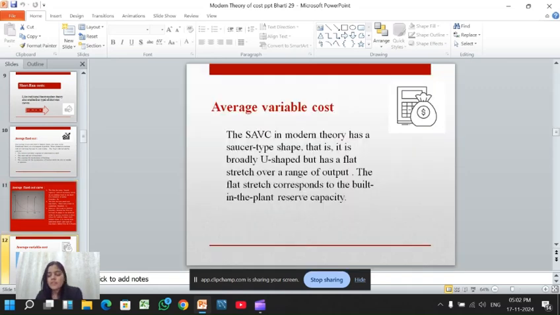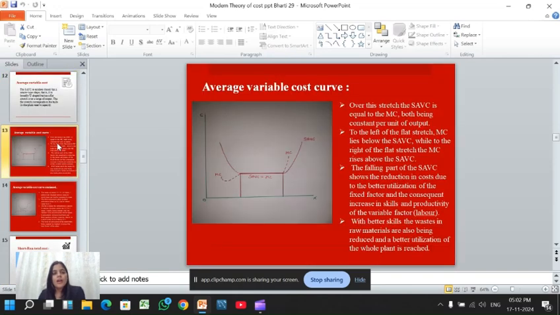Now, average variable cost. The average variable cost takes a saucer-like shape, or a flat stretch over a range of output. The flat stretch corresponds to the built-in reserve capacity of the plant. This is the average variable cost curve.